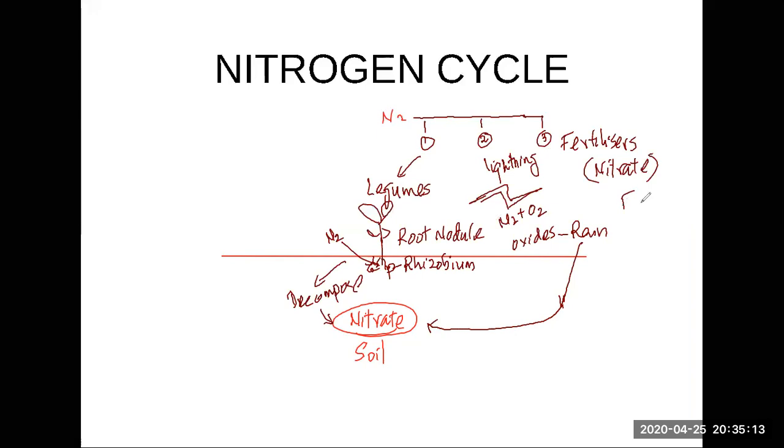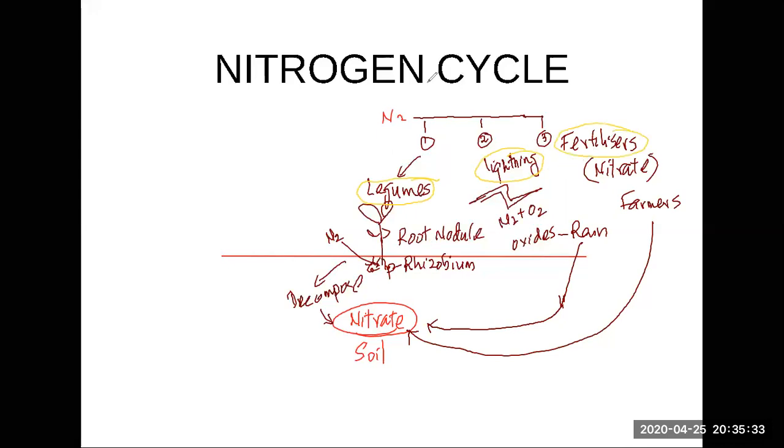When farmers put this fertilizer in the soil, it will come to the soil. This is the three ways in which the nitrate comes to the soil. What are the three methods? With the help of legume, with the help of lightning, and through the fertilizers. These are three methods, right?